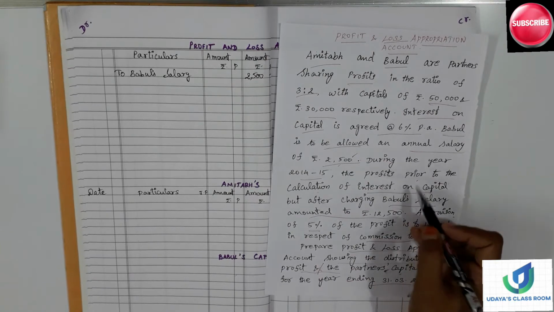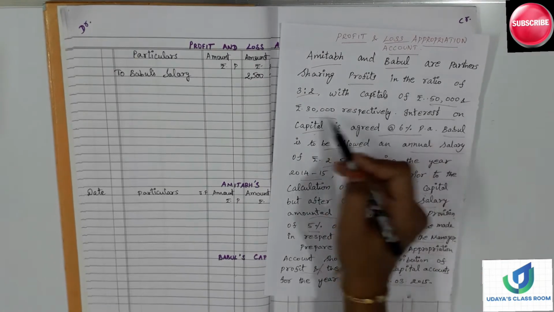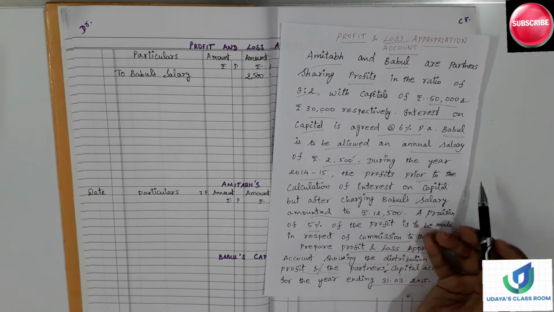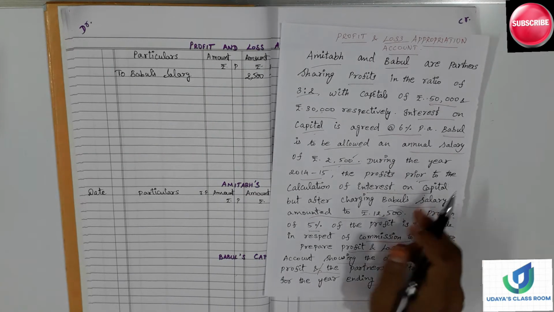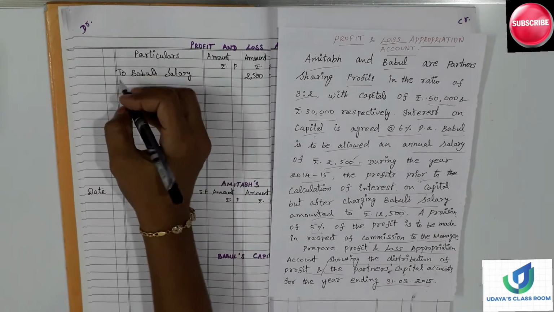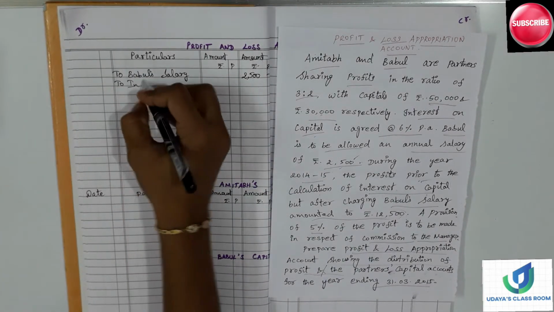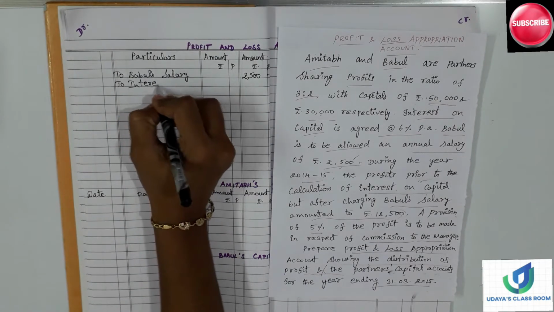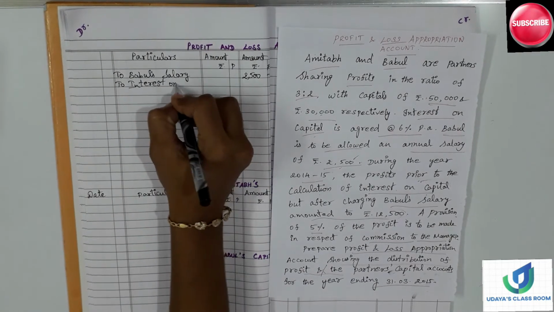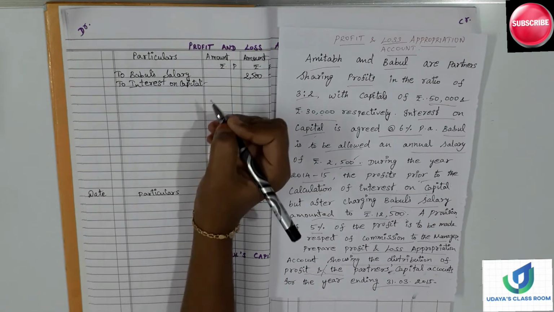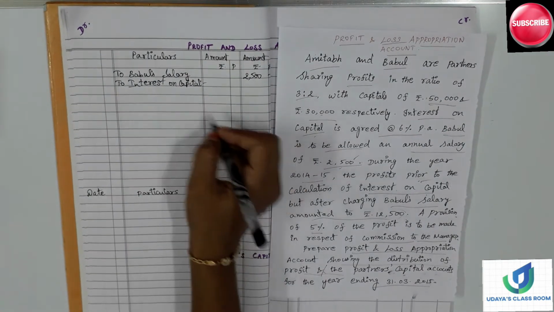Interest on capital. This capital we will be writing in the partners' capital account. So next we will see the interest on capital. How to write the interest on capital? To interest on capital. For both the partners we need to calculate.